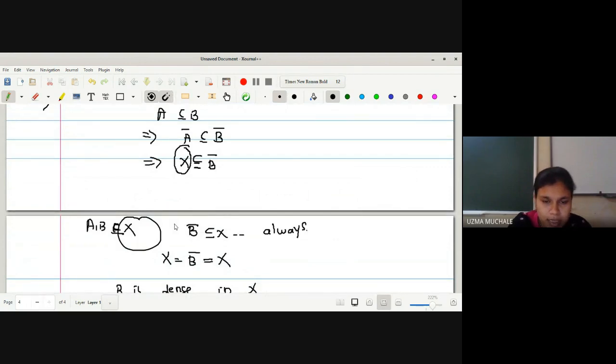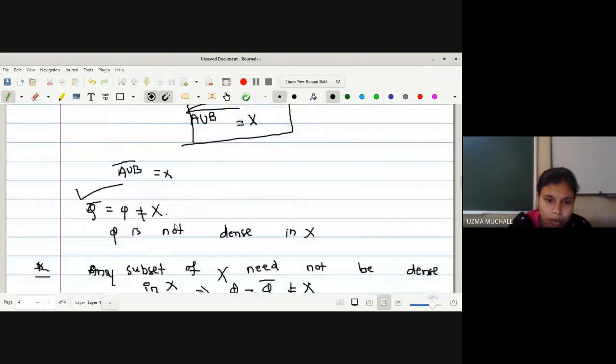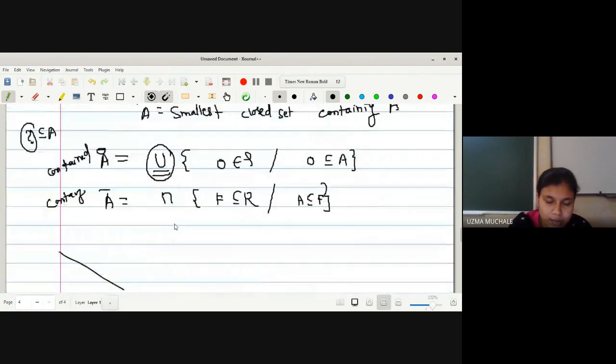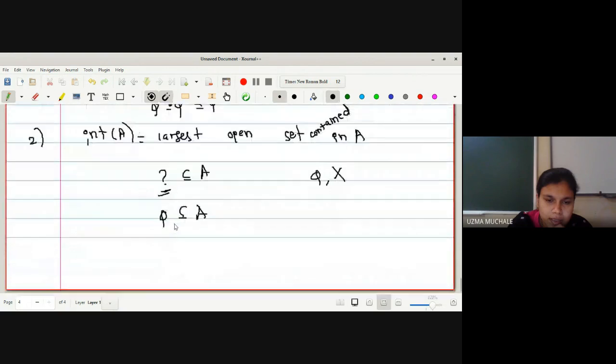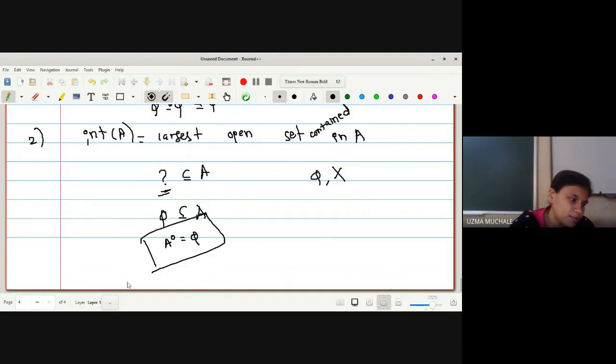So X is contained in B bar. This we have proved, but here we don't know what is the thing. So that's why we cannot say this. So what is the largest open set contained in A? So we can say it is phi. So we can say interior is phi. So interior in case of indiscrete topological space is the empty set.